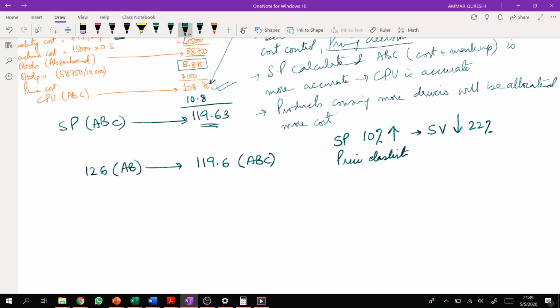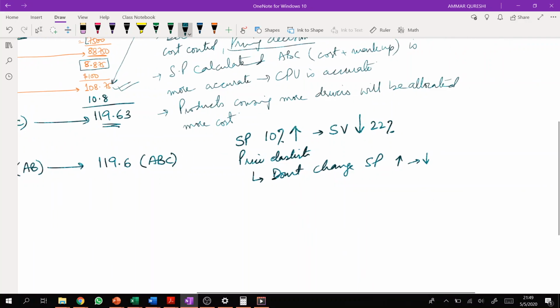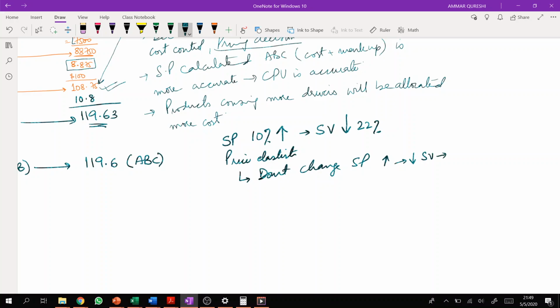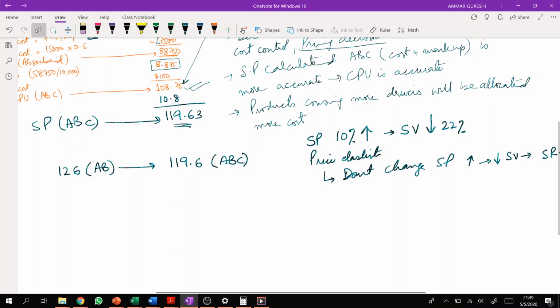If you don't want to use this word, you may write in your own wording that we need to check whether the product is more responsive towards the price change or not, right? In this case we normally advise the company, don't change selling price, because if you increase selling price, your sales volume will reduce by 22% and ultimately your sales revenue will reduce. There will be a decrease in sales revenue, right?